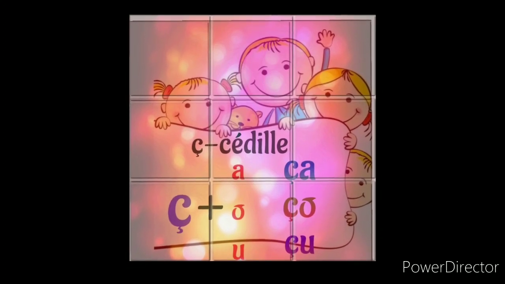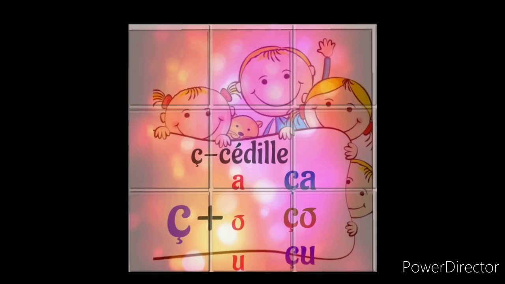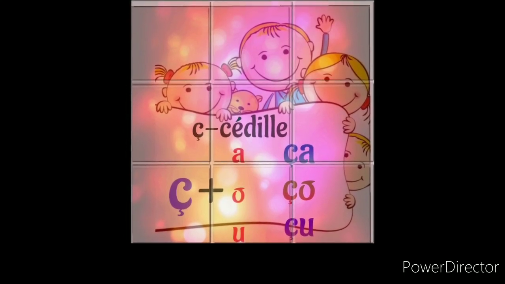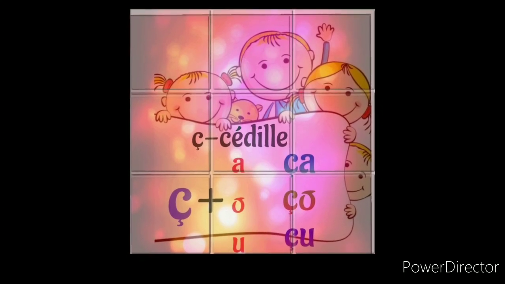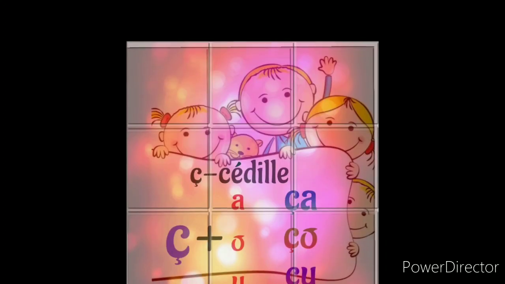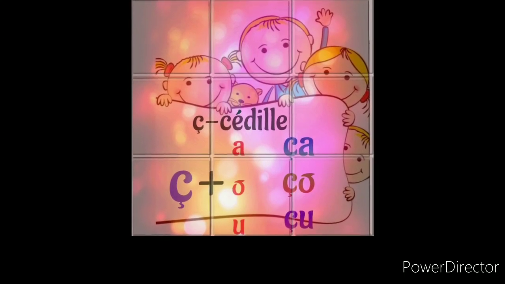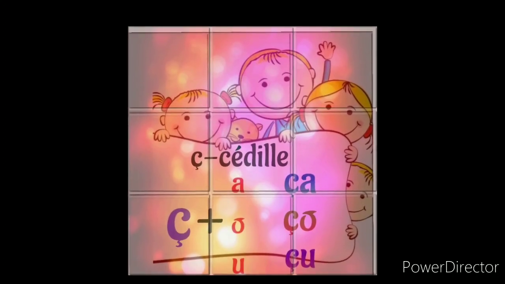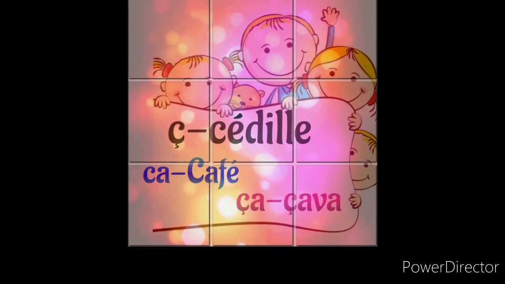So if C cédille comes, it is pronounced as sa, so, su. It comes before three vowels, which are A, O, U. It won't come before other vowels. Only for these three vowels it will be there.